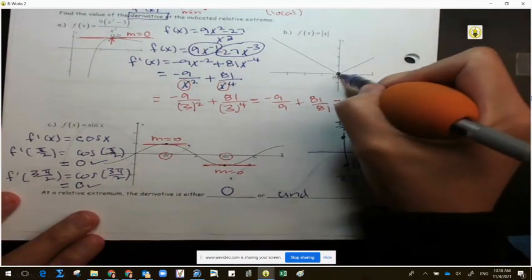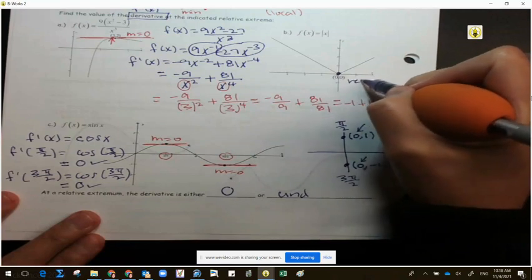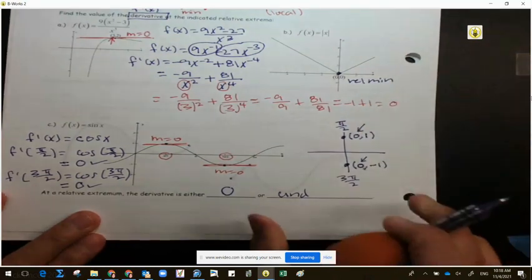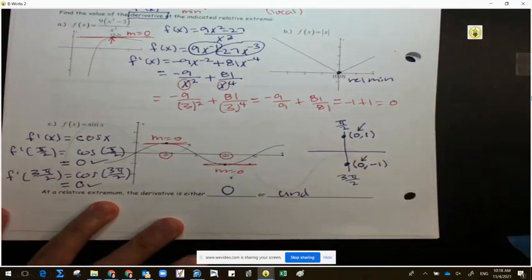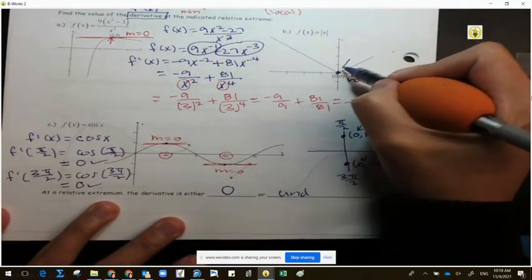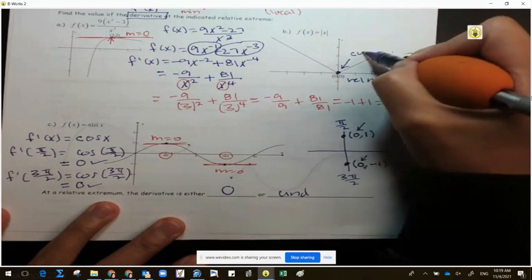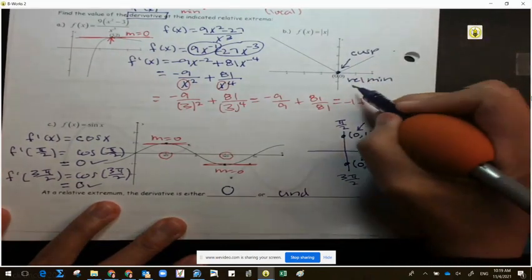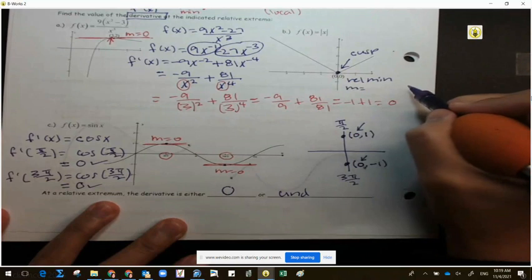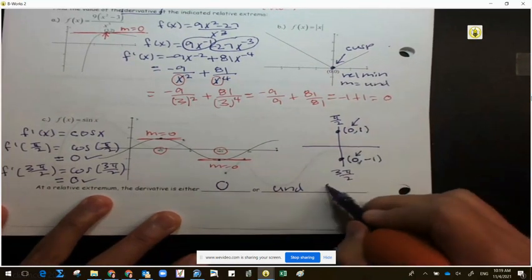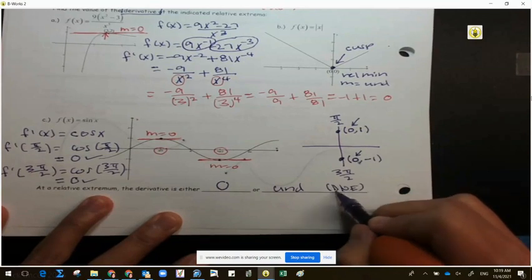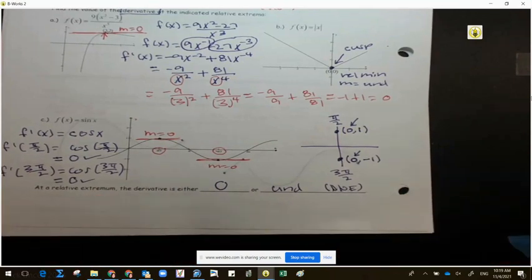So do I have a relative minimum right here? Does everyone see the relative minimum? It is negative to positive, changing direction. What is this called? A sharp turn. Cusp. Can we find the derivative at a cusp? No, it is undefined. If you want to even use does not exist, you may, but I'm good with undefined. Because it's undefined, I don't even need to prove anything algebraically.